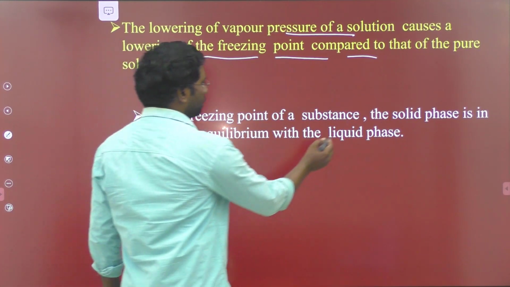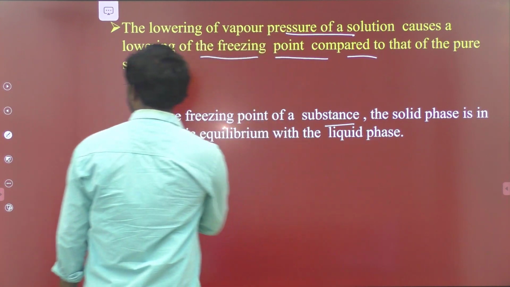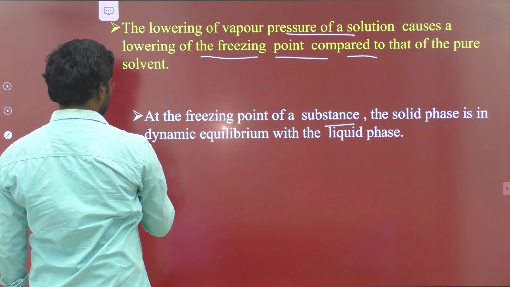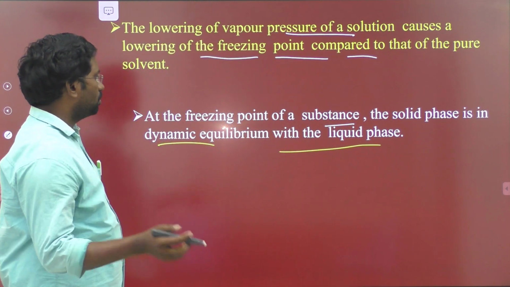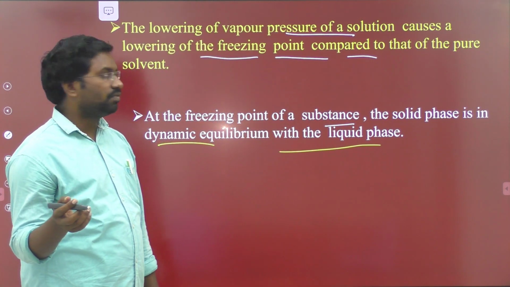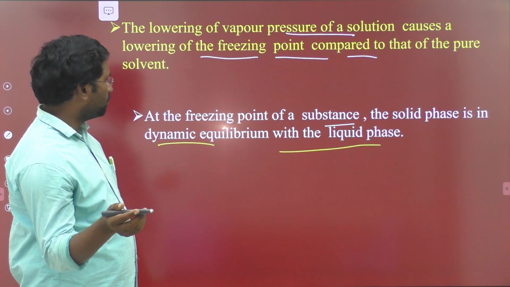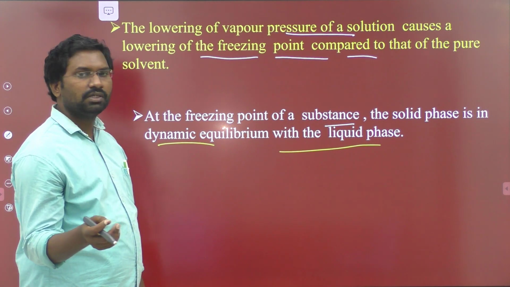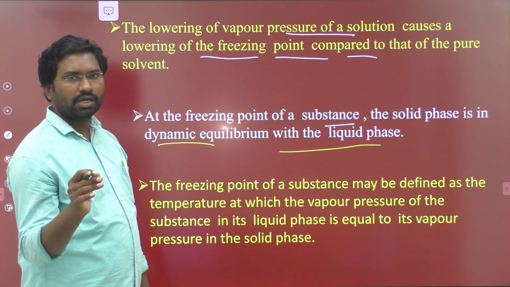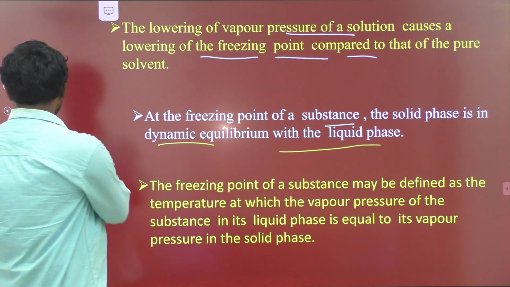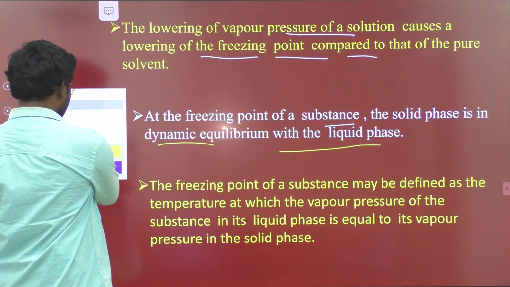At the freezing point of a substance, the solid phase is in dynamic equilibrium with the liquid phase. So to calculate the freezing point of the given substance, the solid phase must be in dynamic equilibrium with the liquid phase. When both the solid phase and liquid phase are in dynamic equilibrium, then we define the freezing point of that substance.